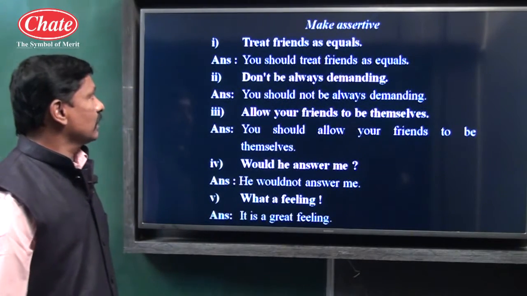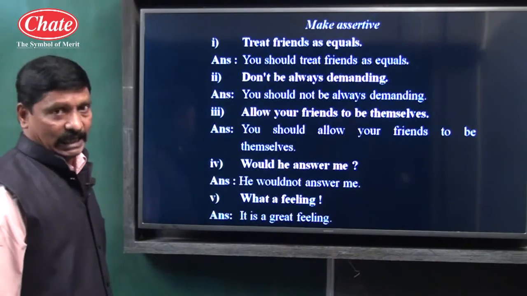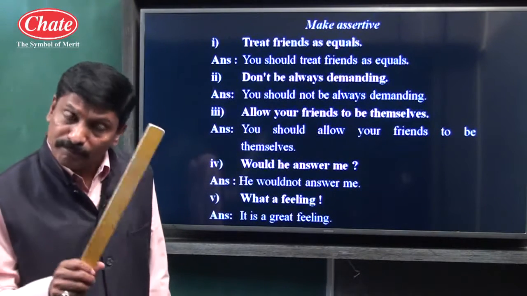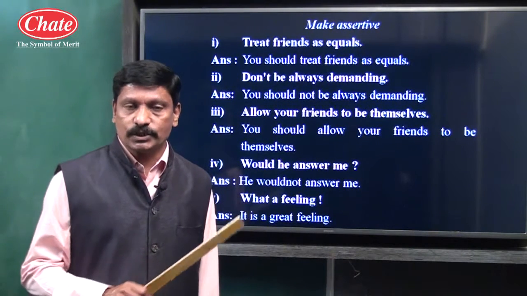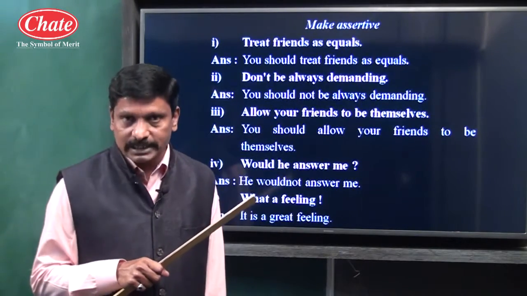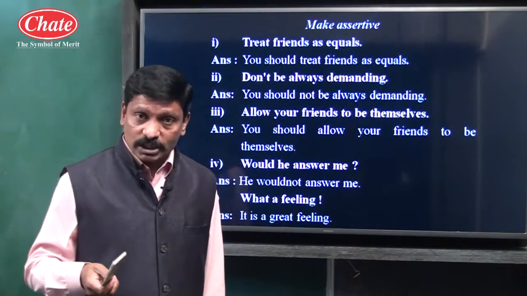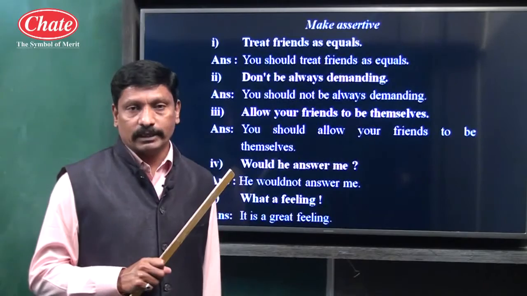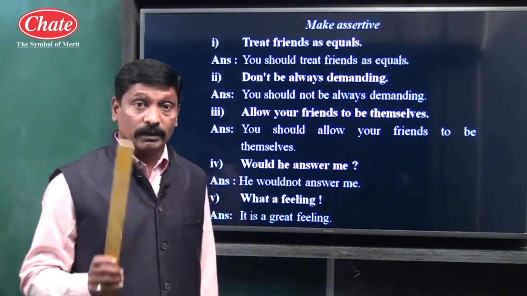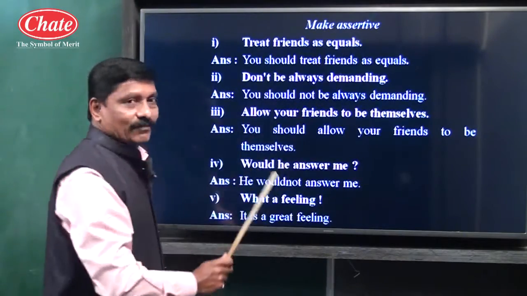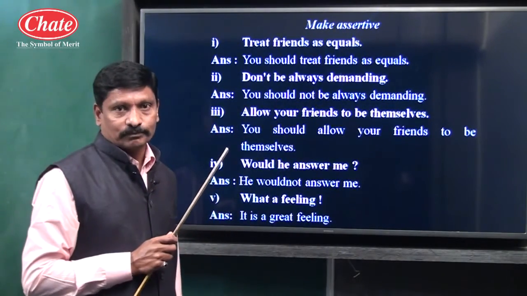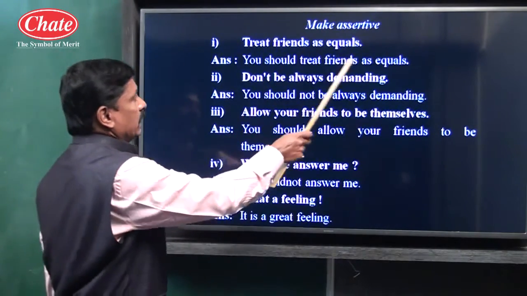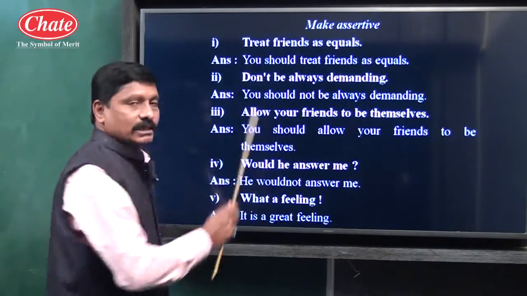Let us take one example. Treat friends as equals. It is an imperative type of sentence. An imperative sentence is a sentence in which an order is given, a command is made, a request is made, advice is given, or a suggestion is made. Most probably an imperative sentence begins with the main verb. Treat friends as equals. Treat is working as a main verb, or finite verb. So children, you should treat friends as equals. This is an assertive sentence. The given one is an imperative sentence.